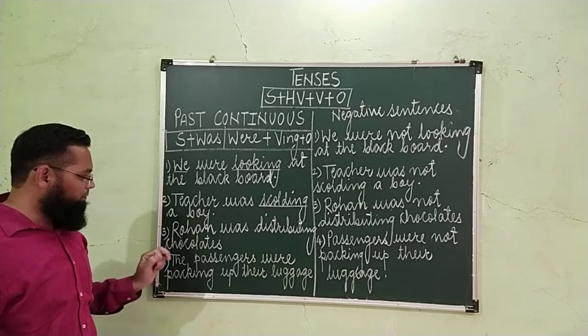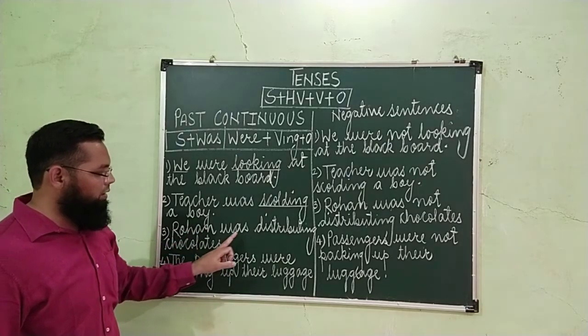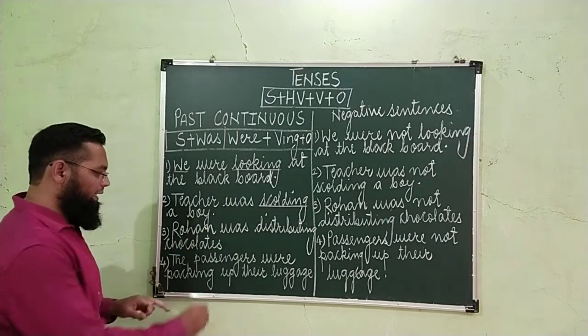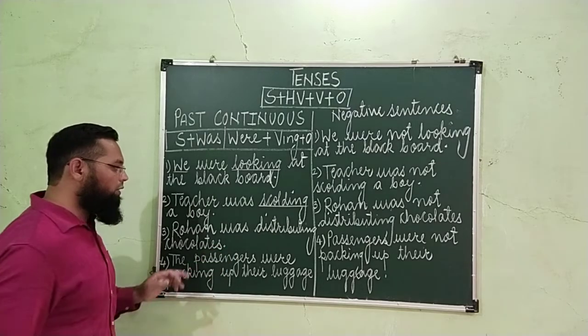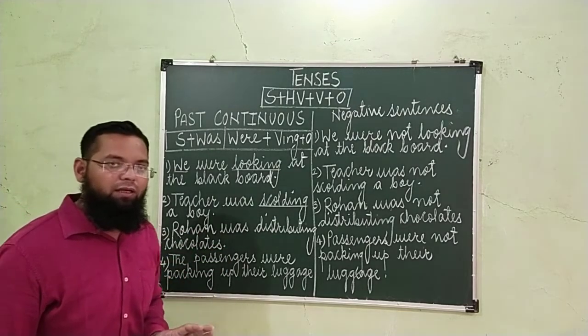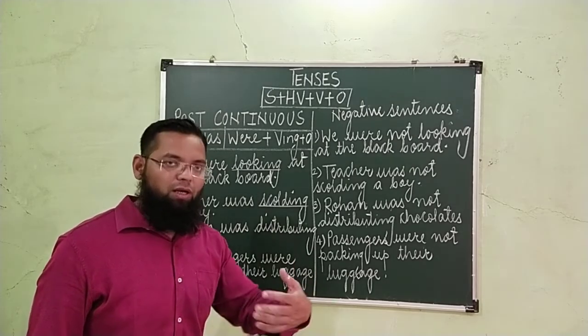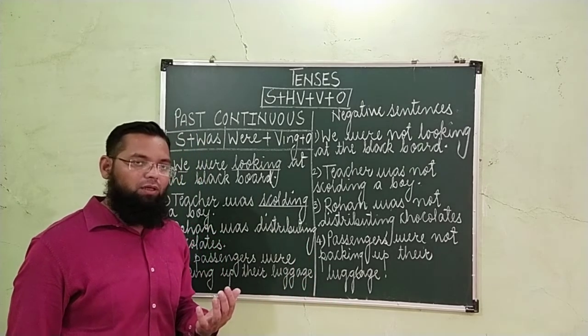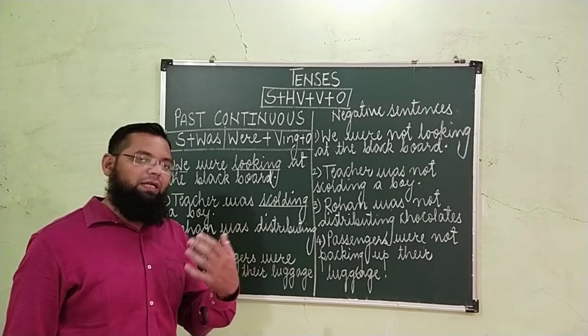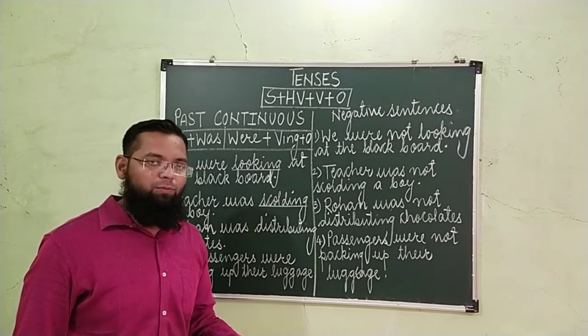Third example, Rohan was distributing chocolates. Rohan was distributing chocolates यानी रोहन chocolates बांट रहा था. उसका काम जारी था, complete नहीं हुआ था. और रोहन चॉकलेट तकसीम कर रहा था. Distribute यानी बांटना.